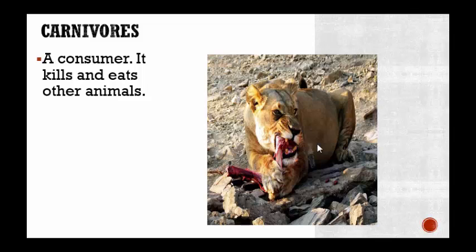So let's talk about carnivores. Carnivores eat meat. Carnivores are a type of consumer. They are a type of heterotroph. Now, a carnivore doesn't just eat other animals. It kills and eats other animals.